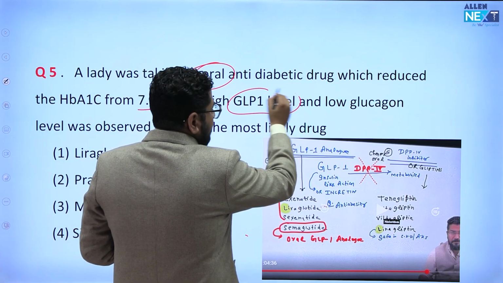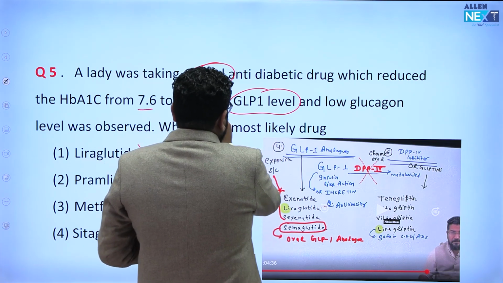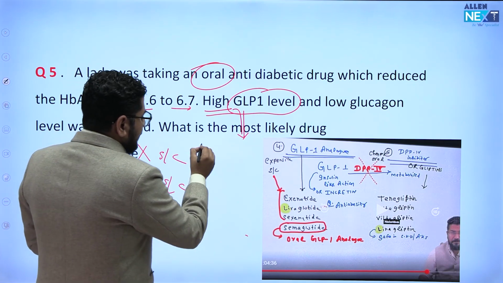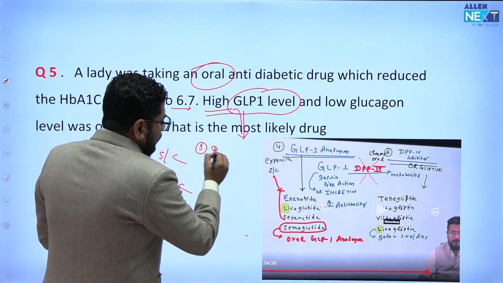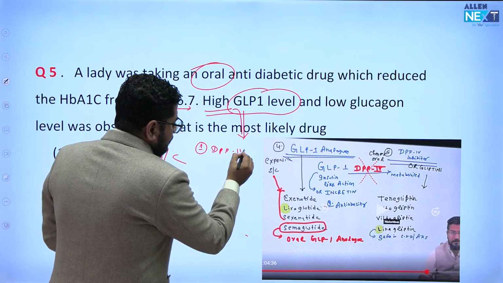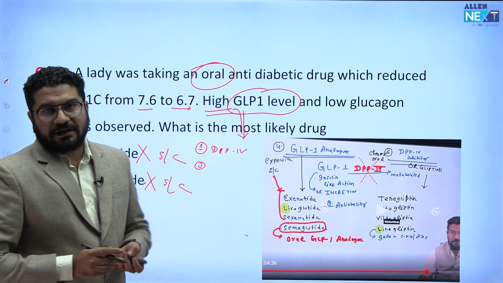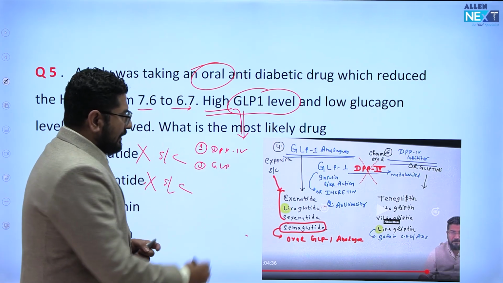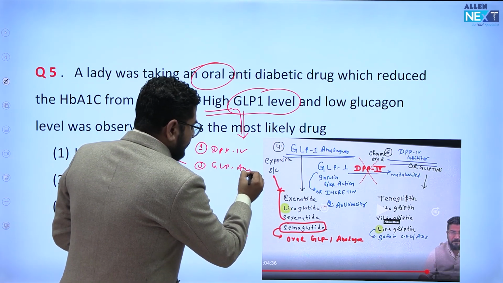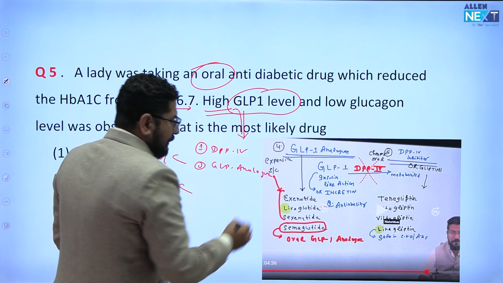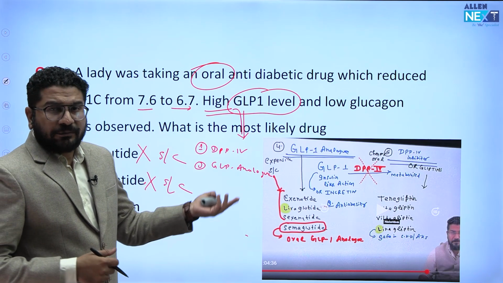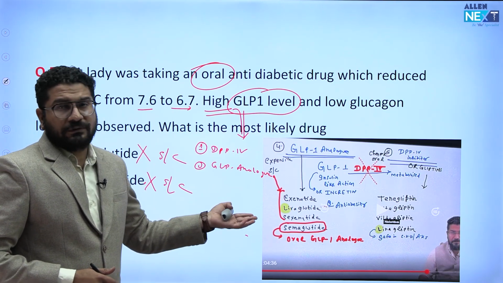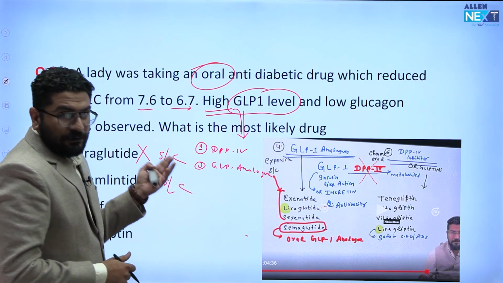GLP-1 level, glucagon-like peptide 1, are high. So understand this high GLP-1 level you can see with two drugs. So first it can occur because of DPP-4 inhibitor. Second, this can occur because of GLP analog. And GLP analog, remember, how do we give? GLP analogs mostly are given by subcutaneous route. Only one, that is semaglutide, is orally available. It is even approved only in a few countries. And that was not in the option.